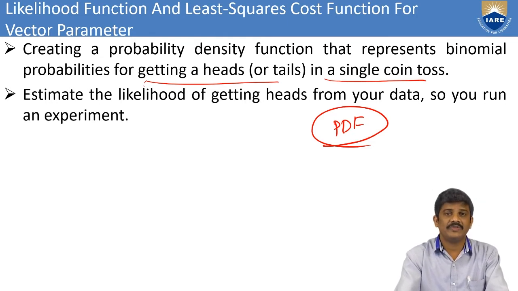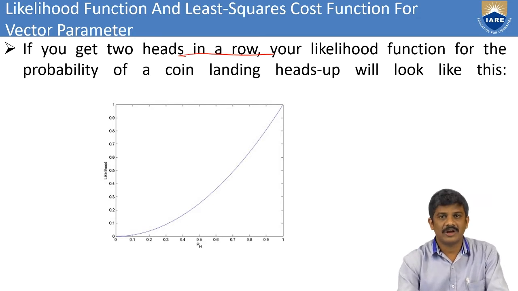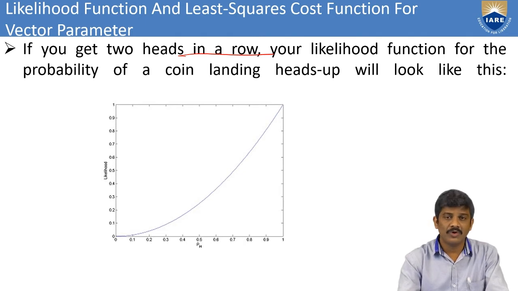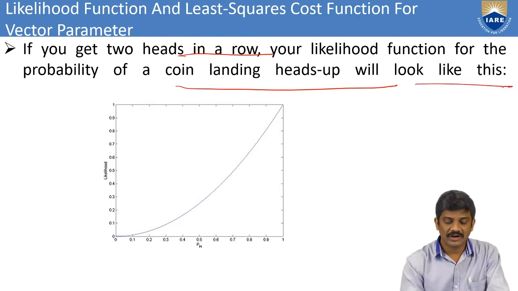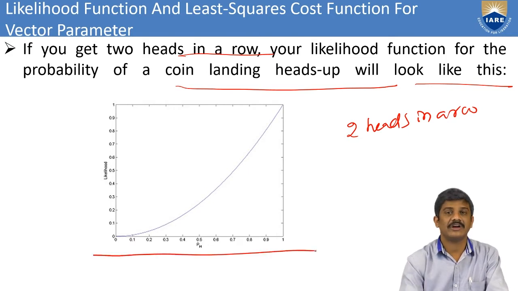In that example we are taking some estimation of the likelihood of getting the heads from your data, so you run your experiment, then we can go with these possibilities. If you get two heads in a row when you toss a single coin, we look at the likelihood function for the probability of the coin landing heads up in this graph. Whenever we have two heads in a row, we get this graph. In the likelihood function, this is a graph for the two possibilities at a time, in the coin process.